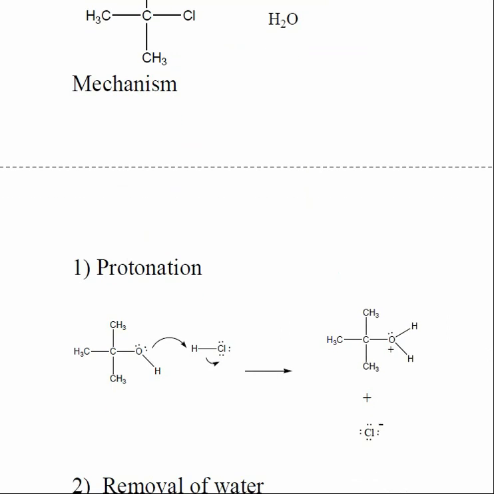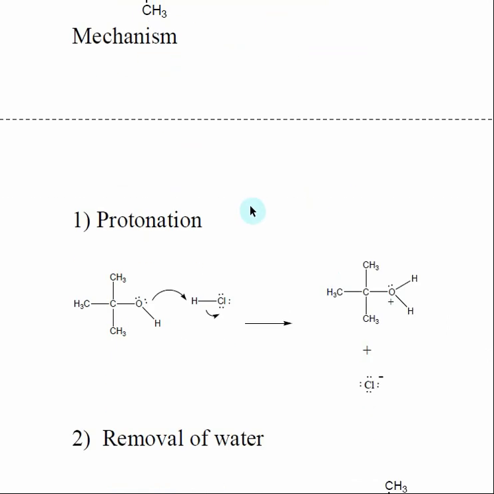So when we look at the mechanism, this is the idea of acid catalysis, and we're going to use this quite a bit as we go along in organic chemistry. The idea being, if I add a little bit of acid to a reaction, it can speed up certain reactions quite a bit. So it'll act as a catalyst.